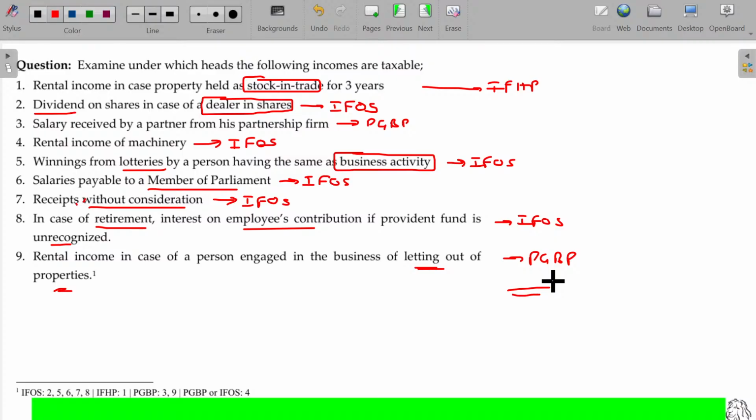And provided it should be in the articles of association and object clause. It should be a memorandum of association stating that the objective of the business is to let out the property and earn the rental income. If it is so, then it will fall under PGBP. Is that clear? Hope you will now be able to understand the classification of income under the 5 heads.